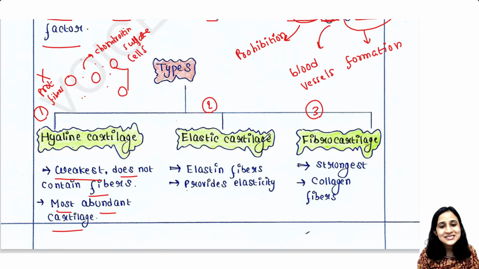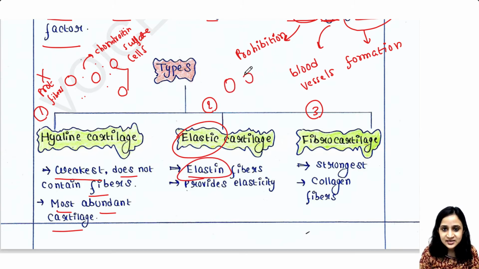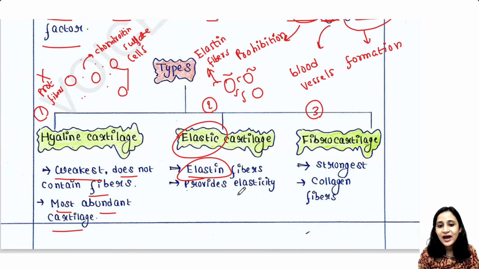Next type is elastic cartilage. From the name itself you can understand this cartilage contains protein fibers, that is elastin fibers. So elastin fibers are present here. Suppose these are some cells, here you will get some fibers, and those are elastin fibers, and they provide the elasticity. So these cartilages are very much elastic type. These elastin fibers provide elasticity.